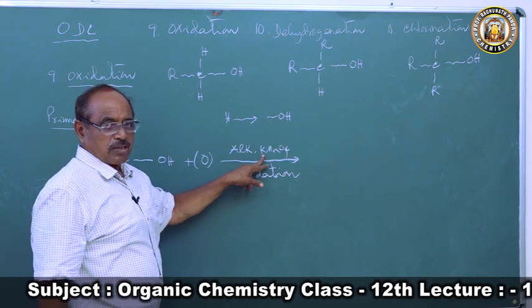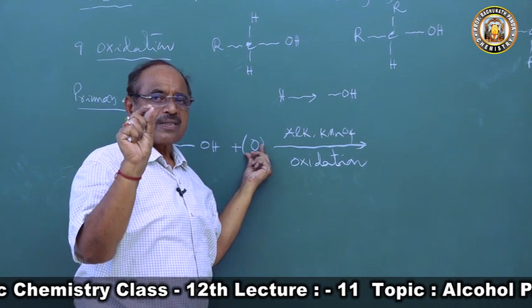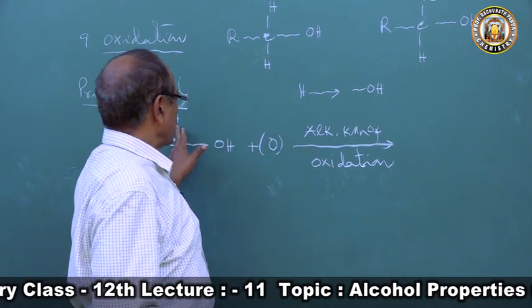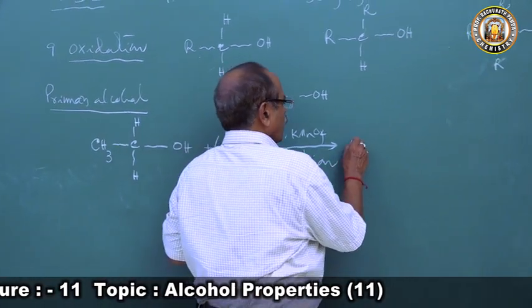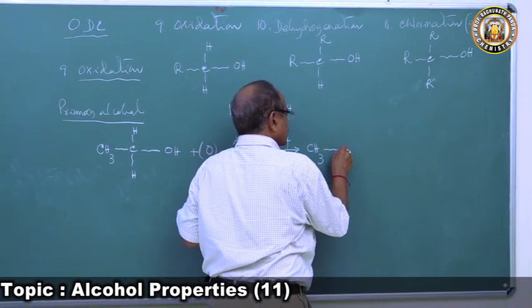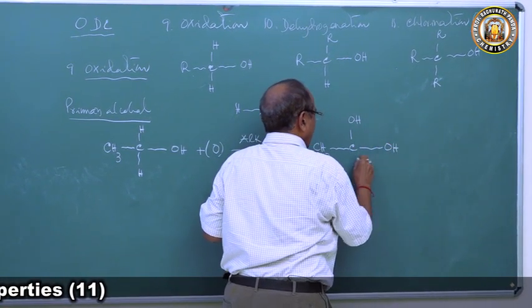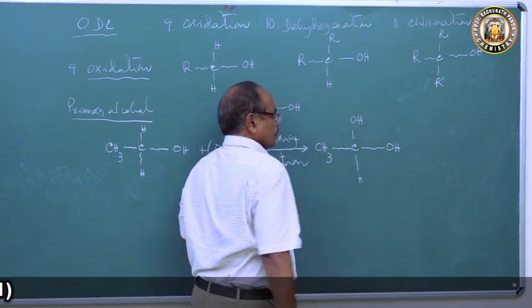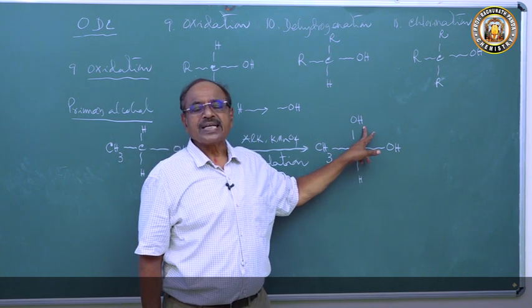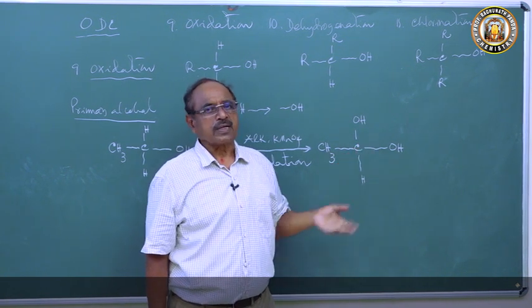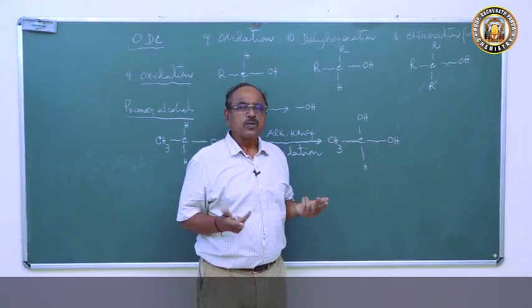The alkaline potassium permanganate oxidizing agent will give nascent oxygen. Nascent oxygen will attack whom? It will attack one of the active hydrogen atoms. So this will form CH3, C, OH, OH and H. Any carbon atom bonded to two OH groups is unstable and loses a molecule of water.